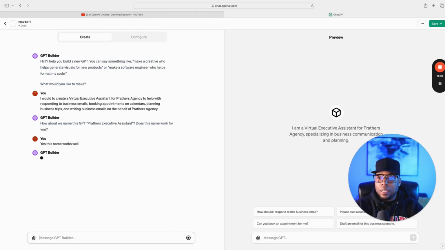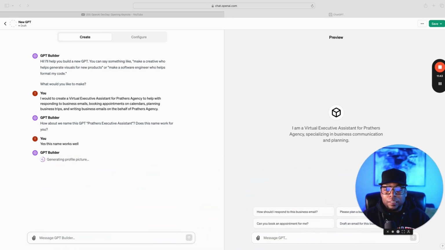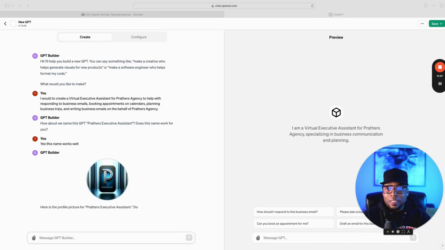Hit enter. So it's going to ask you questions, and then you just respond to the questions. All right, so it's generating a profile picture for your GPT. You don't have to. You can upload your own if you want, and you can change it later on. So we're going to give it a second to do its thing. Again, you can skip this and do it yourself.